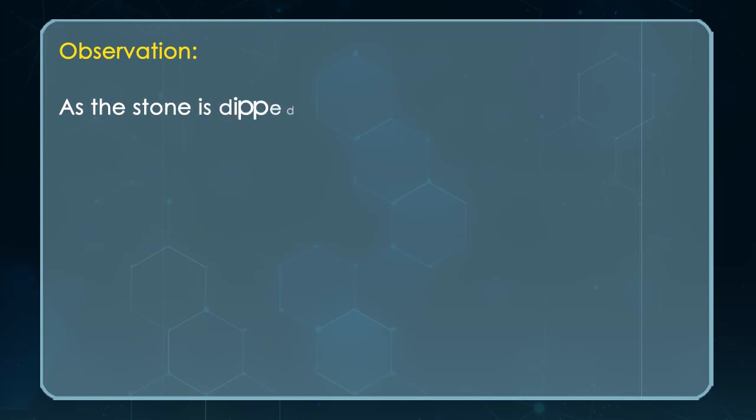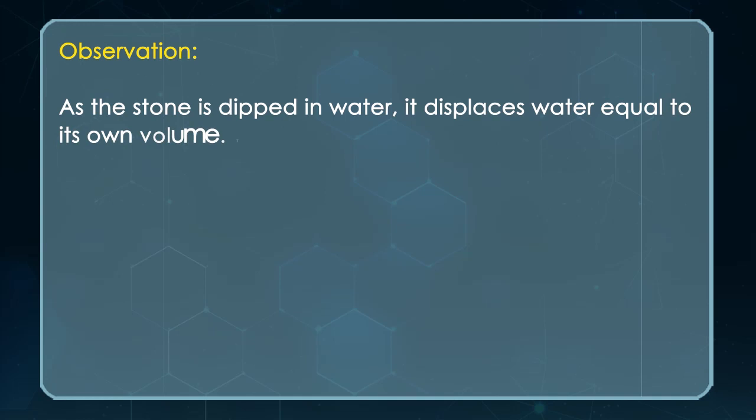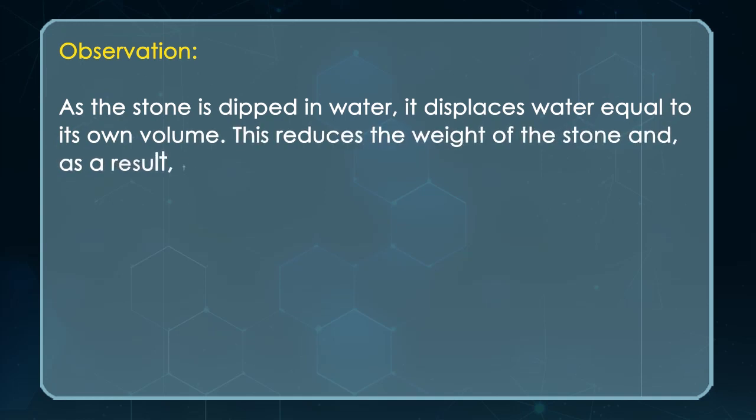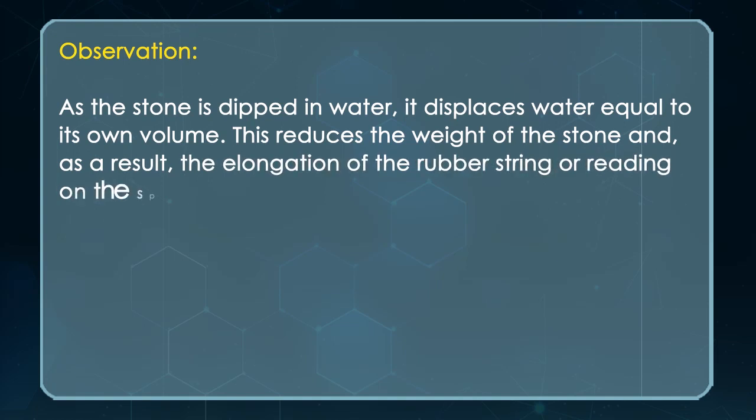Observation: As the stone is dipped in water, it displaces water equal to its own volume. This reduces the weight of the stone, and as a result, the elongation of the rubber string or reading on the spring balance decreases.